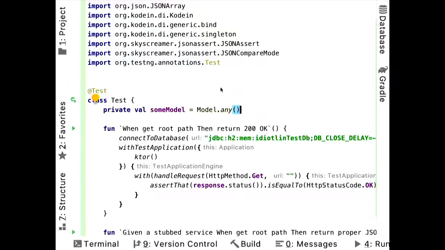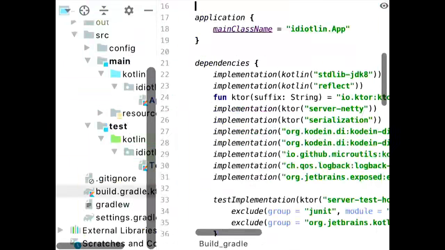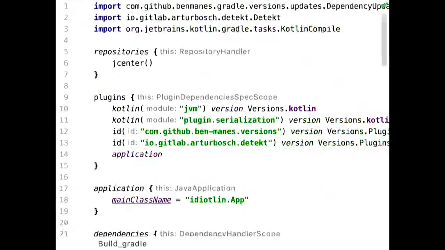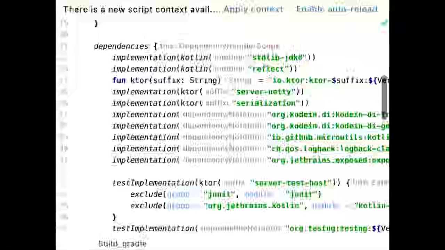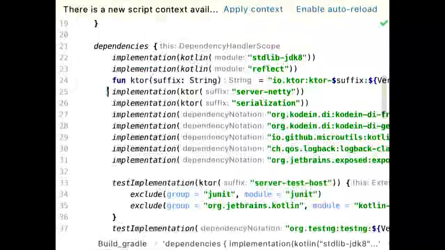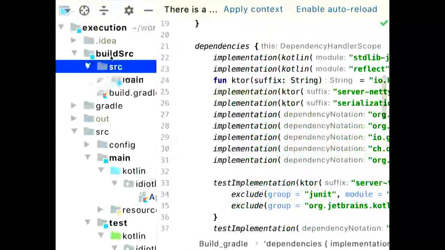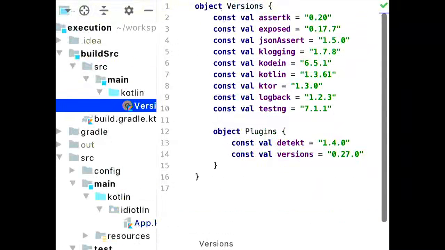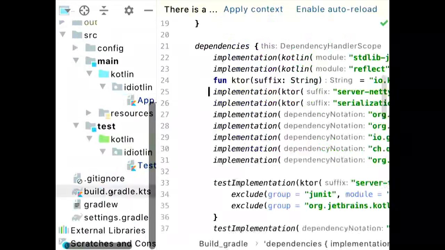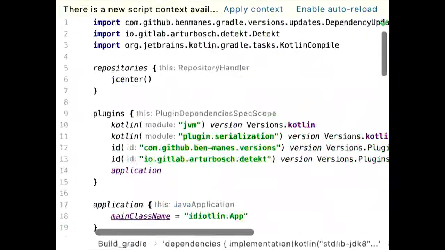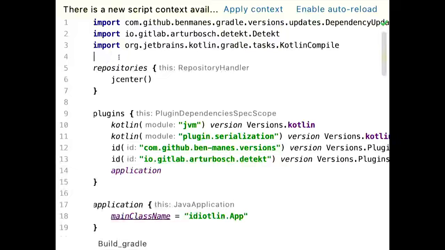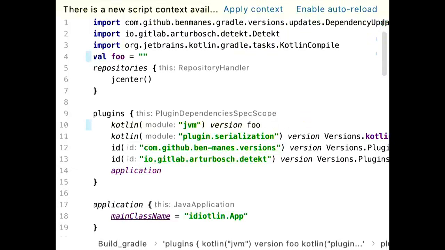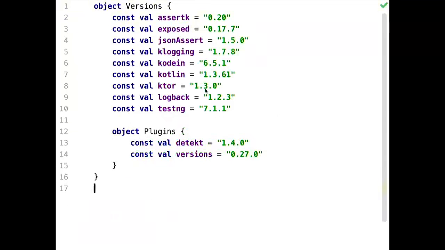Yes, I guess that's it. This project is on GitHub. It's, of course, everything pure Kotlin, so the Gradle configuration is Kotlin here. So I can actually declare functions here. That's really nice. And I really like the buildSrc directory here, because what I do here is I have an object with all my versions, because you might have encountered a problem in Gradle with the Kotlin DSL, that if you got here a version number, you can't actually declare a version number here and reference it here, because of the way Gradle is just designed. That's not possible, so you have to redeclare the Kotlin version 2 times, but having this thing actually solves the problem.